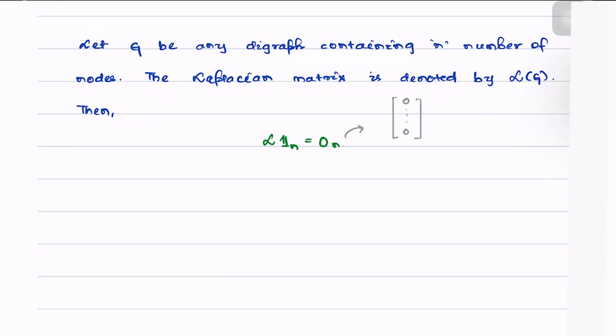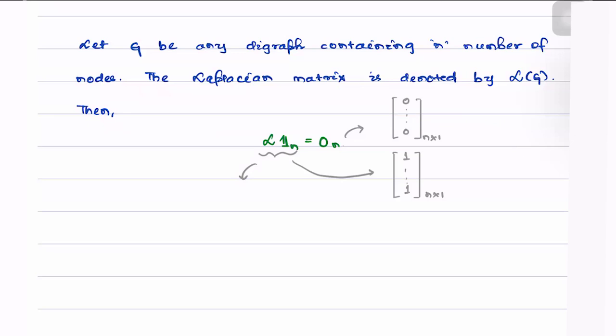And what does L1n do? We already know this, we have used it several times in the past. 1n is nothing but an n cross 1 vector containing all of its entries as 1. We have used these kinds of formulations several times in the past, especially pertaining to the adjacency matrices.